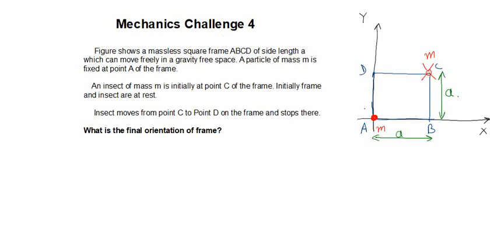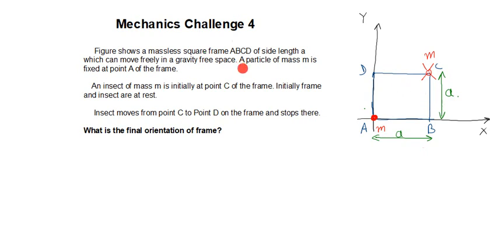So the problem says that in the figure there is a massless square frame ABCD of side length A, which can move freely in a gravity free space. So he's talking about this massless frame. He's saying that this is a square massless frame of side length A, and the frame is massless and it can move freely in the gravity free space. There is no gravity anywhere.